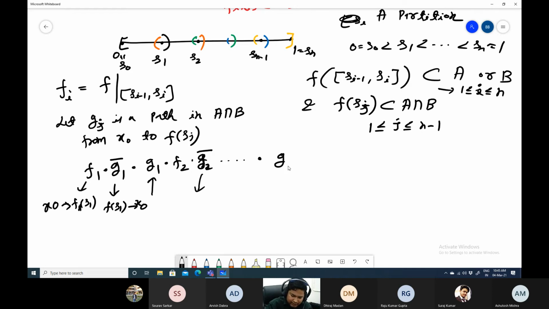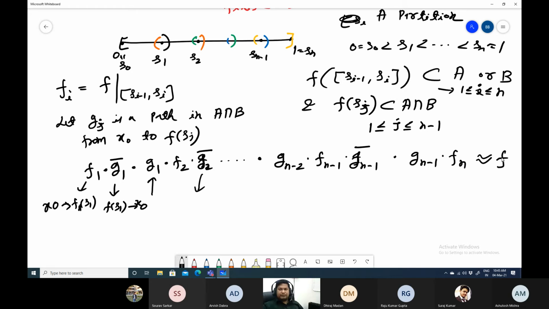We will have G n minus 2, F n minus 1 dot G n minus 1 bar, and then finally G n minus 1 dot Fn. So this is the product, and this is homotopic to the map F.